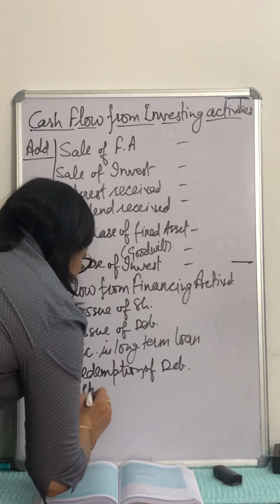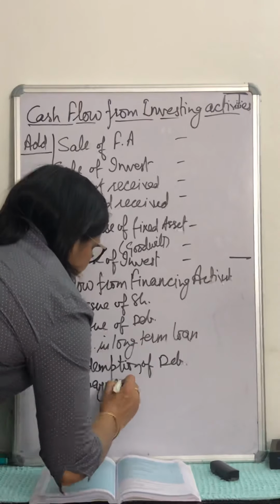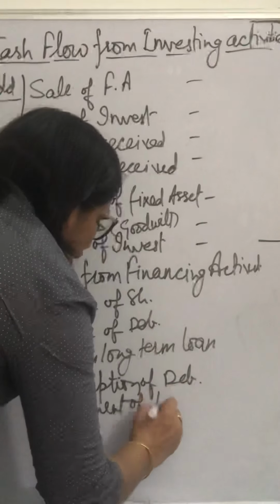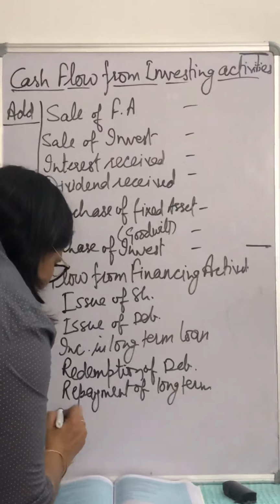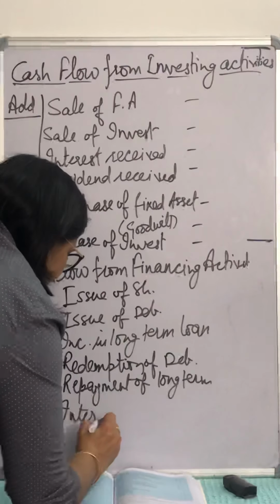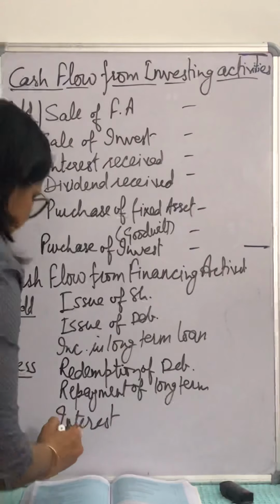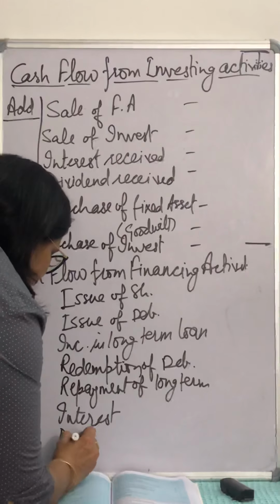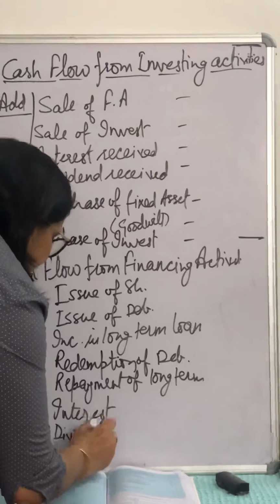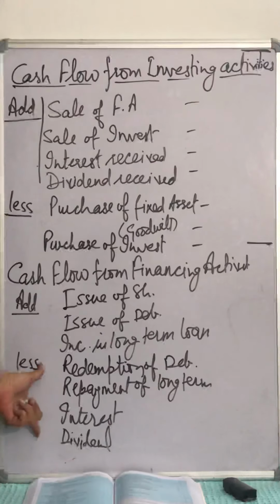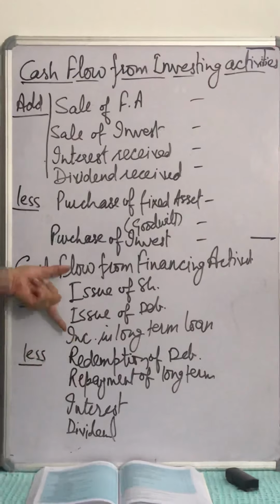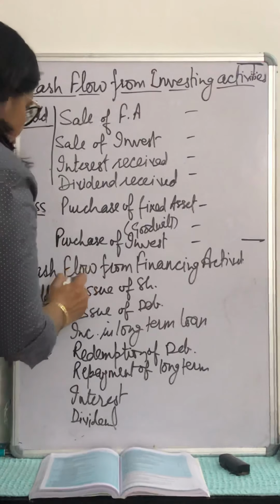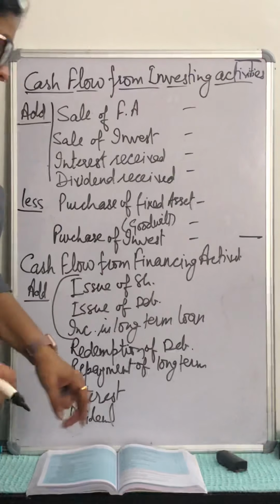Repayment of loan, repayment of long-term borrowings or long-term loans, payment of interest, that is on debentures or loan maybe, payment of dividend which you are paying on shares. These are the items which result in outflow will be subtracted and this will be the inflow that will be added.